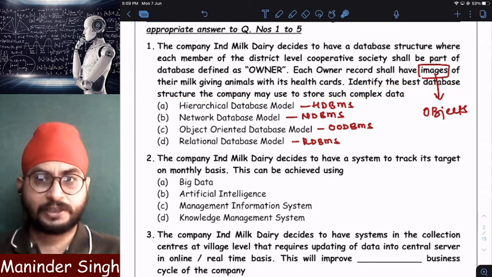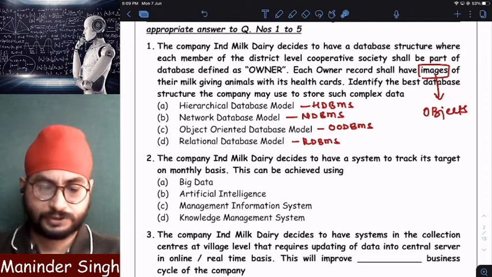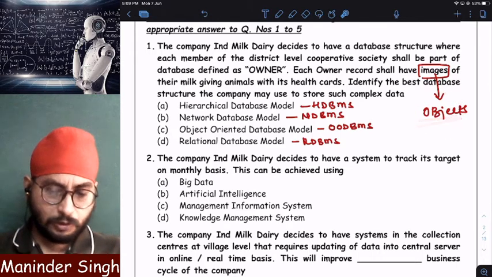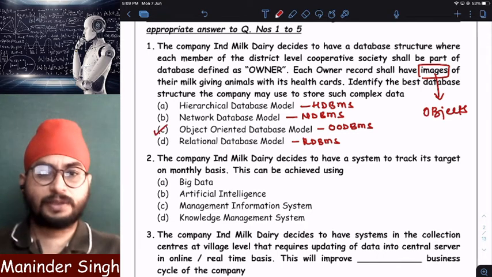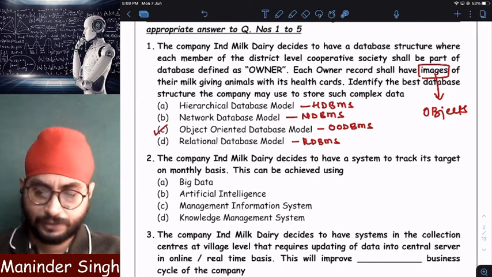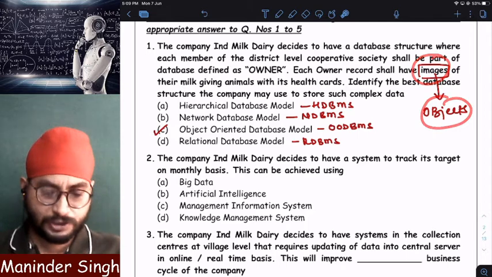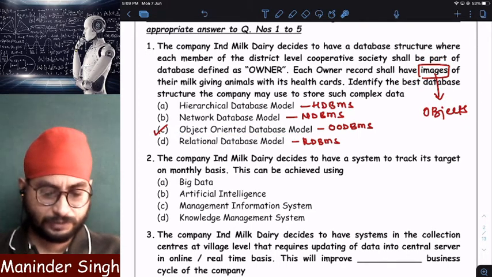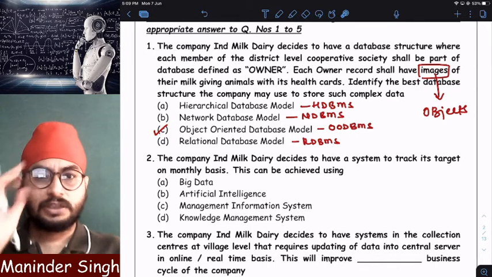To store the complex data in the form of images or objects, we need what? The name itself tells you. Objects means what? Object oriented database management model. Clear? I repeat, images are nothing but objects. Objects means nothing but object oriented database model. Clear? So this is the best answer we can select. Remember one thing.